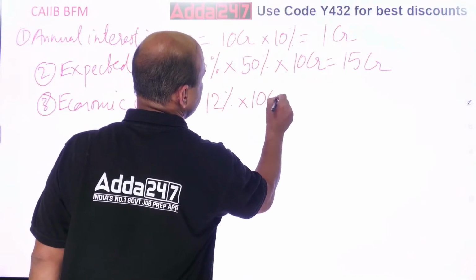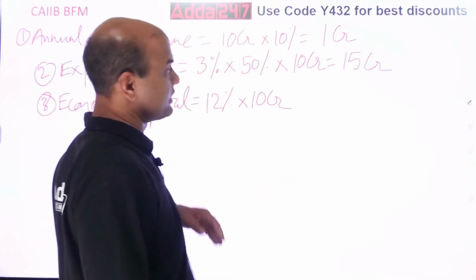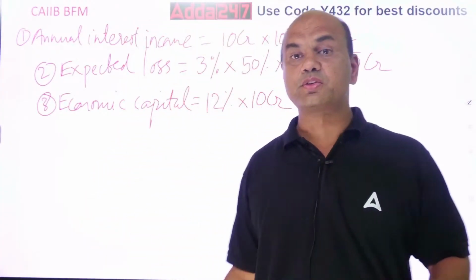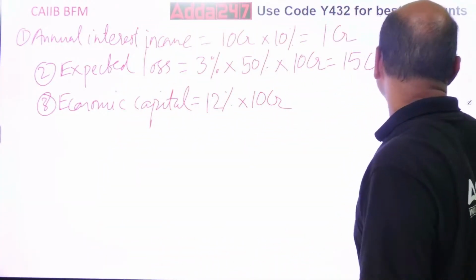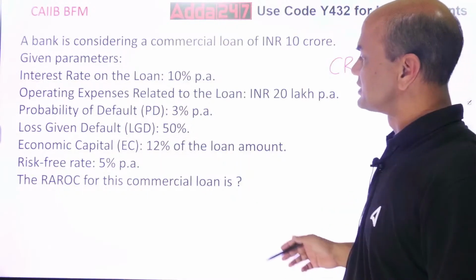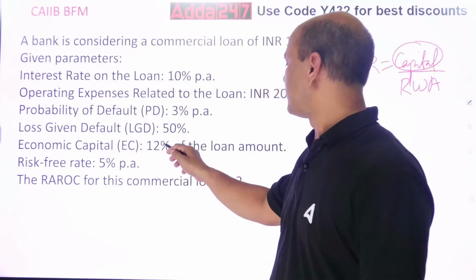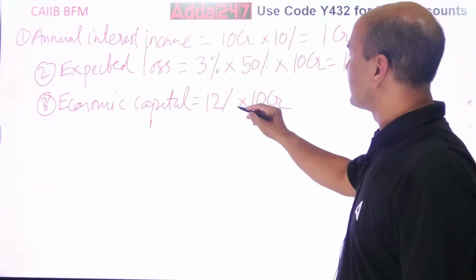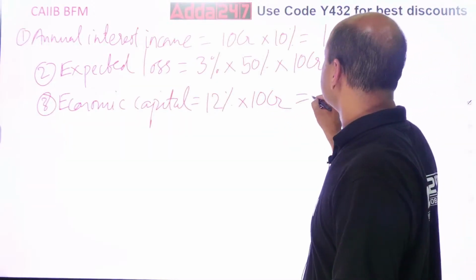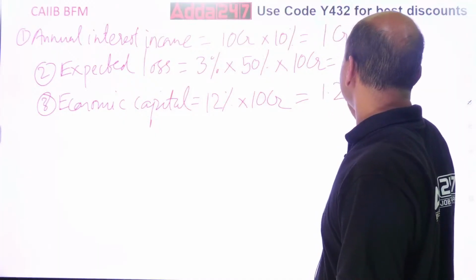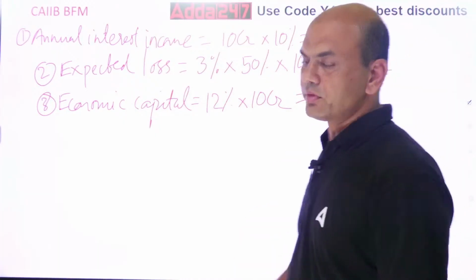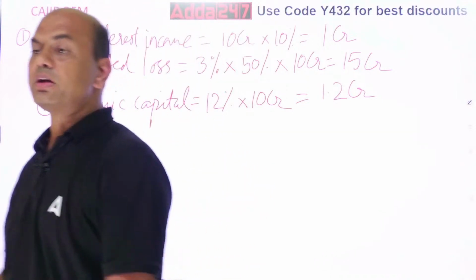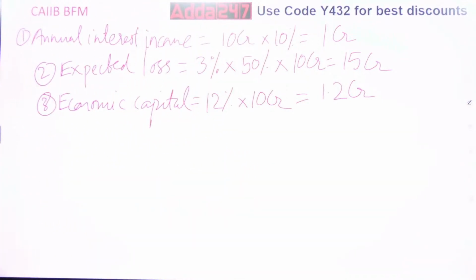10 CR. Just check the figures, because we are solving such big numericals that many times you tend to forget the figures. Economic capital 12%, right? And loan amount is 10 CR. So what are you getting now? 12%, so 1.2 CR. So this is your economic capital.